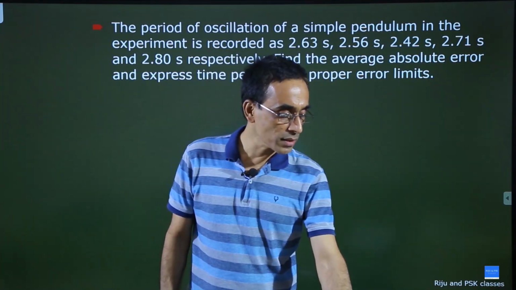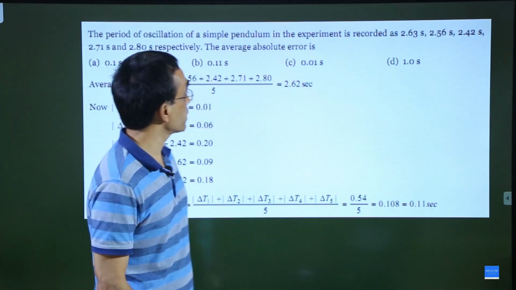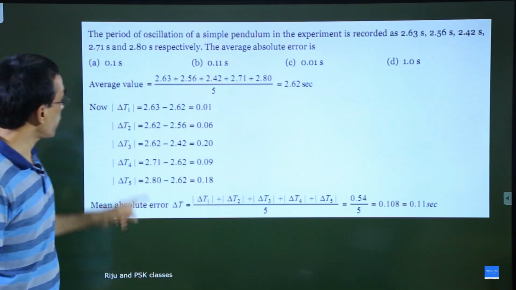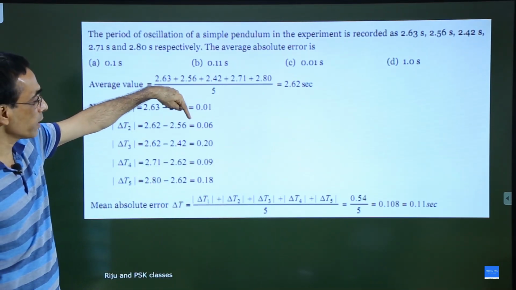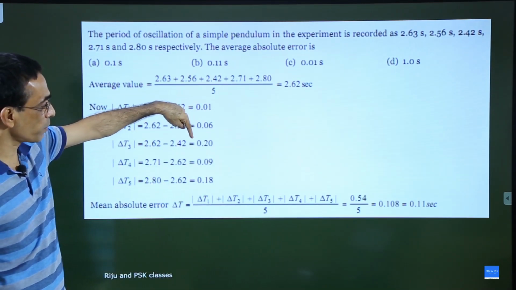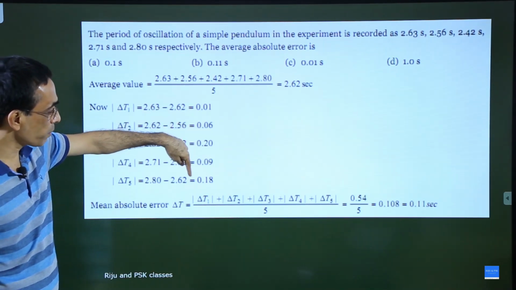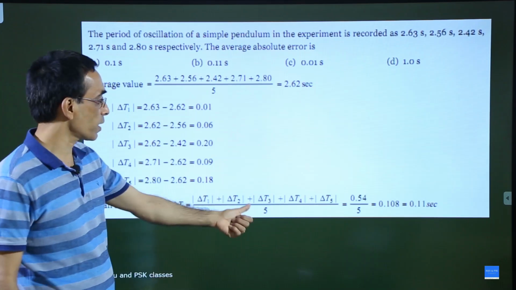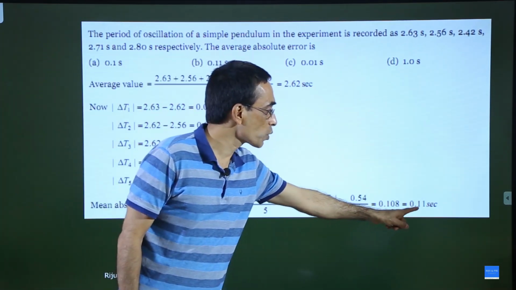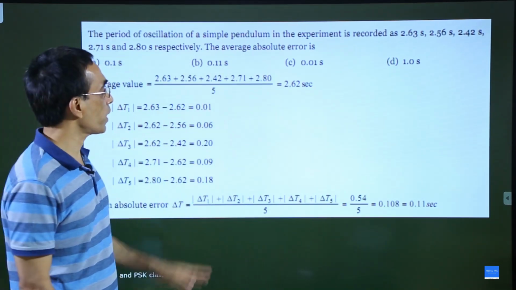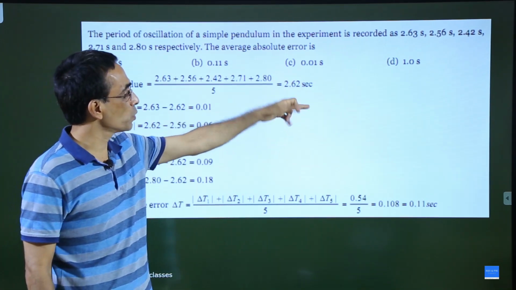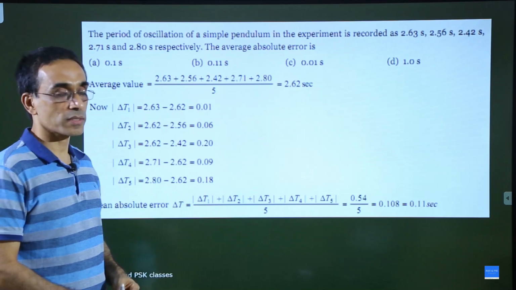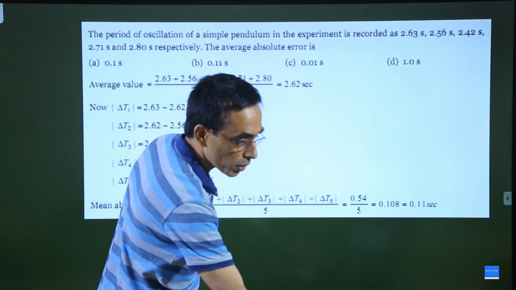Okay. Now the answers were like this. The mean value was 2.62 seconds, and the errors were 0.01 in the first value, 0.06 in the second, 0.20 in the third, then 0.09 and 0.18. The mean absolute error was 0.11 second. So your final answer will be 2.62 plus or minus 0.11 second. That was answered. Fine. Now there was one more question.